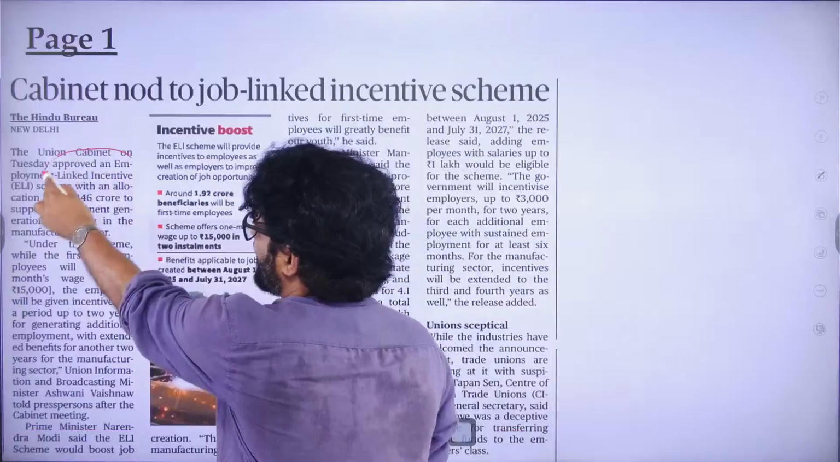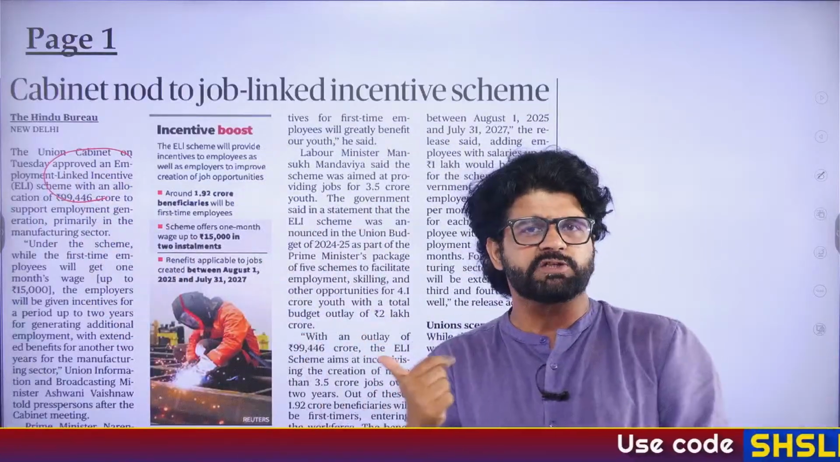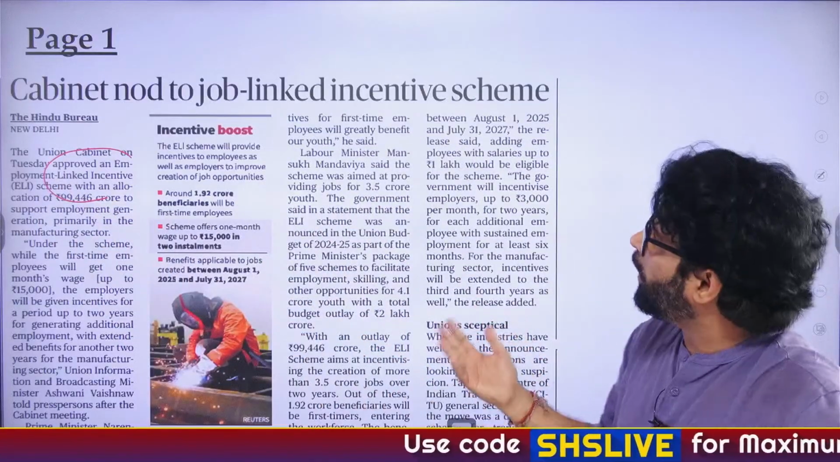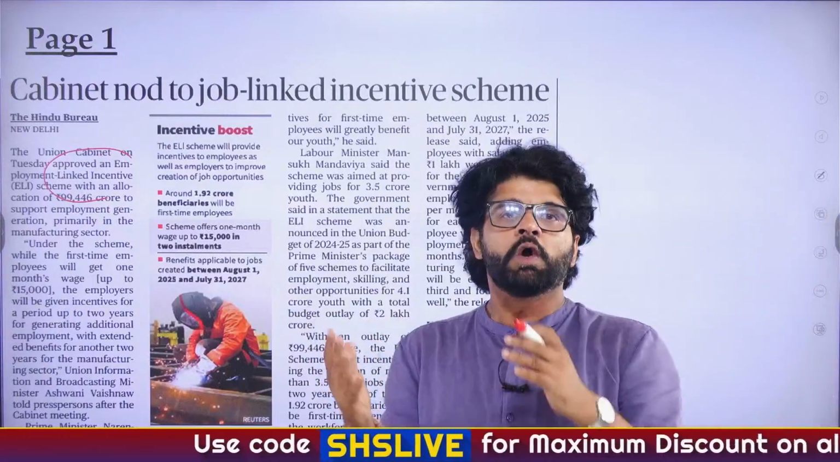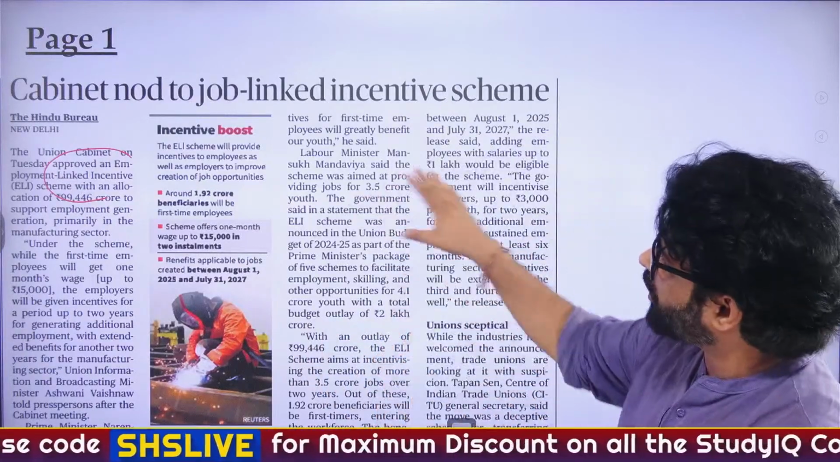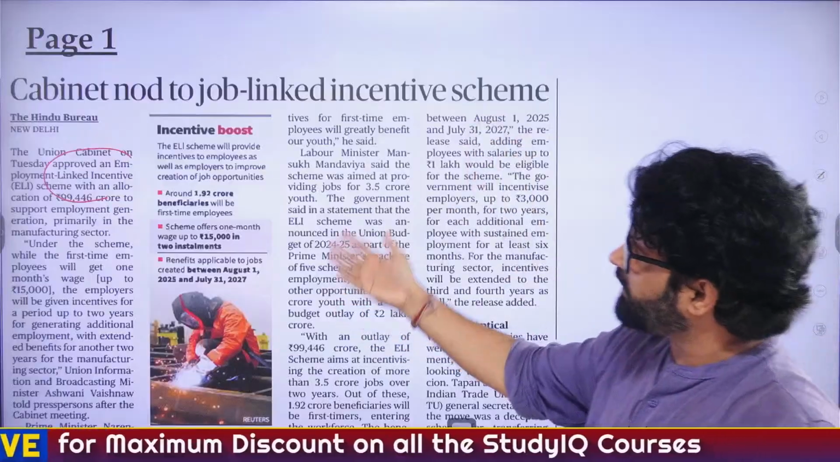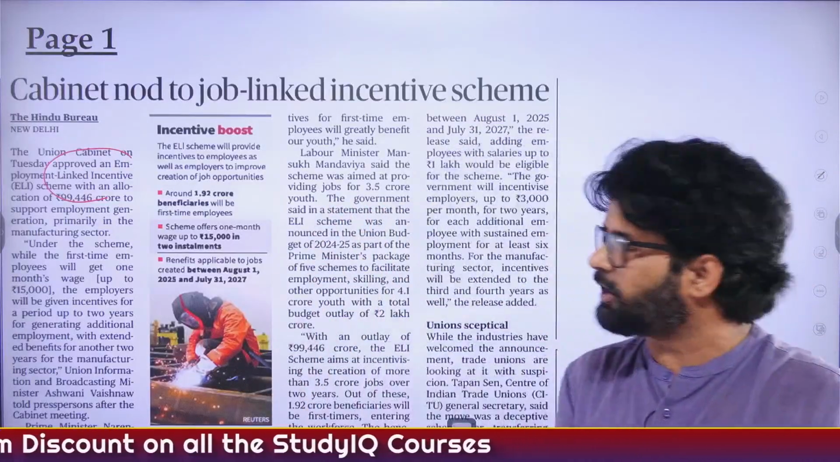Now, when you read these kinds of schemes, they are very important from both GS Mains Paper 2 and GS Mains Paper 3. Why important from GS Mains Paper 2? Because in GS Mains Paper 2, we have something called schemes. In GS Mains Paper 3, we have something called inclusive growth, Indian economy.